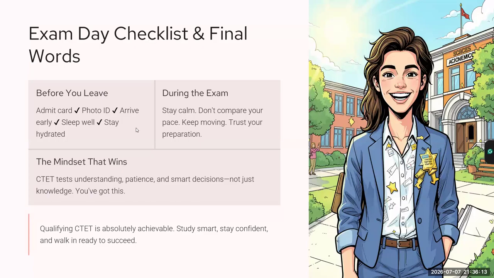Reach the center early. Do not reach last minute, as here again there's a psychology factor. If you reach at the last time, you do not get time to settle down. Your mind does not get time to relax, and you do that paper in a hurry. So before attempting the paper, you should stay calm. Your mind should be stable. That is why it is advised to reach early in the examination hall.